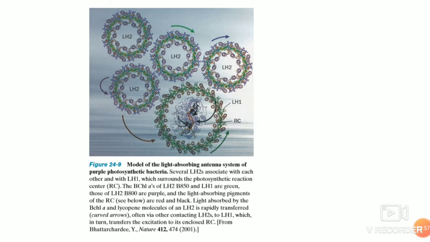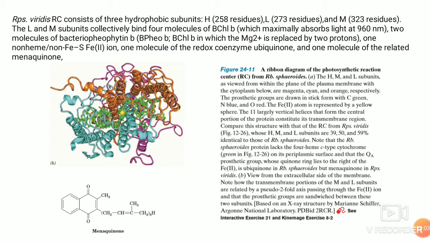Now, the electron transport in purple photosynthetic bacteria. We know that photosynthesis is a process in which electrons from an excited chlorophyll molecule are passed through a series of acceptors that convert electronic energy to chemical energy, that is the proton gradient, and then energy molecules are synthesized. So what we have to know is which molecule is getting excited, and then how this transduction of energy is done.